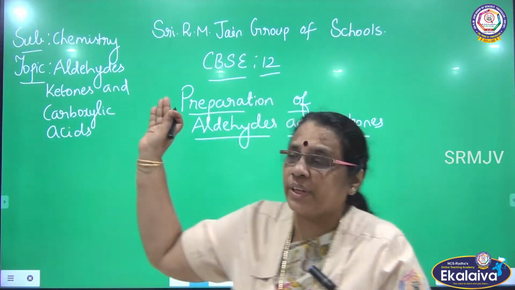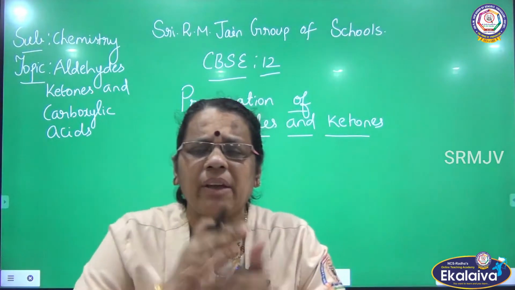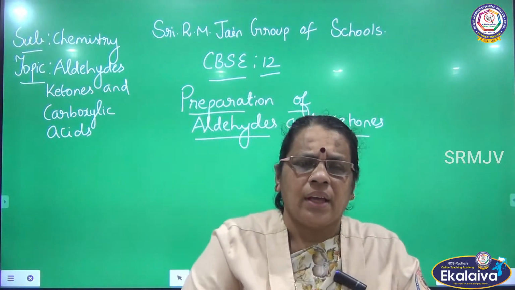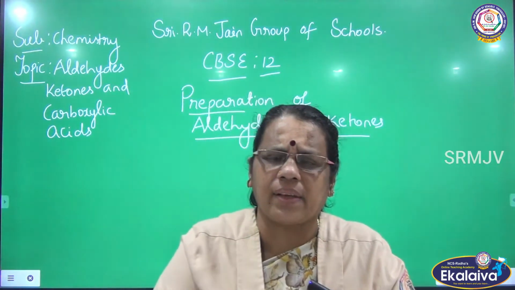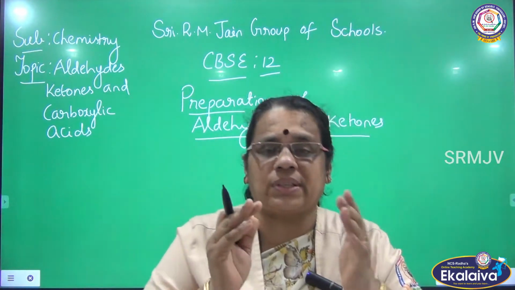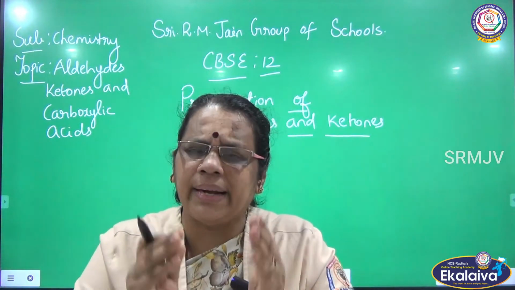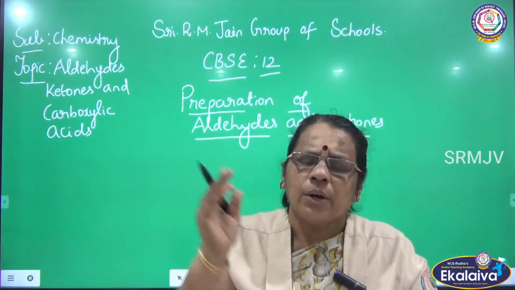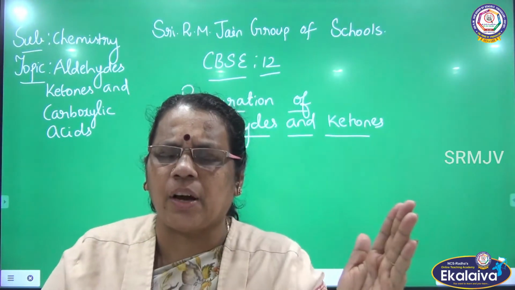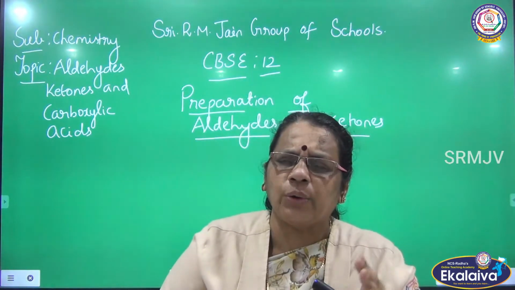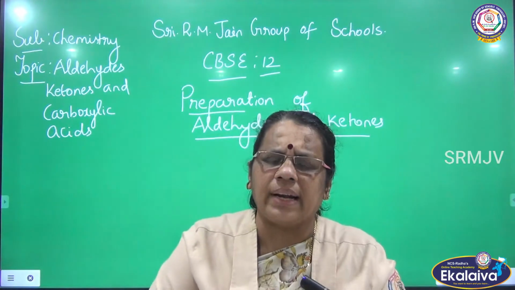Already we are discussing the topic aldehydes, ketones and carboxylic acids. In the previous video, I told about the IUPAC nomenclature of aldehydes, ketones and carboxylic acids, the IUPAC rules for writing the names of the compounds. Today we are going to see the preparation. After naming the compounds, we should see how the compounds are prepared. So let me see the preparation of aldehydes and ketones today.